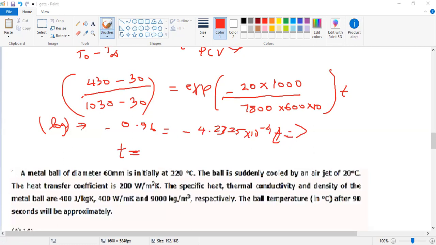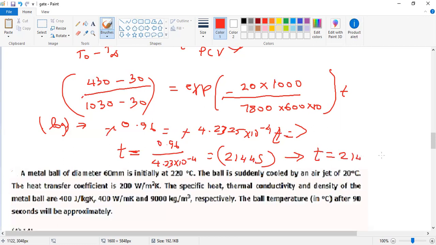So we solve the values: t is equal to 0.96 divided by 4.23 into 10 power minus 4, the minus signs cancel. Solving the equation, we get 2144 seconds. So how many seconds do you need to reduce the temperature from 1030 to 430? t is equal to 2144 seconds. The answer is this.